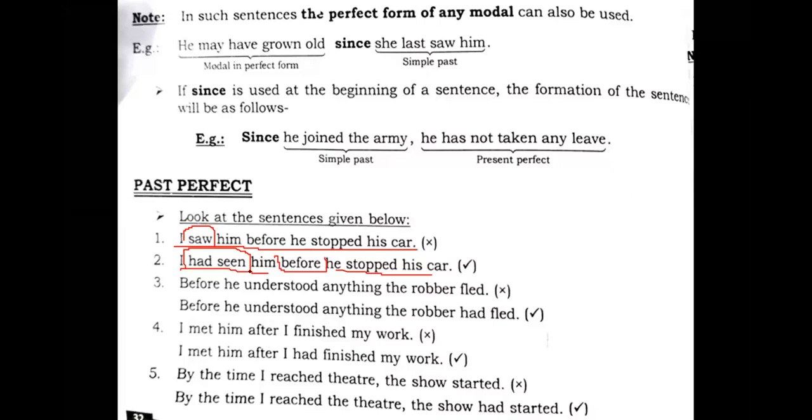Let's go to the next sentence. Let's understand the main sentence first. Before he understood anything, before is there and after before there will be simple past, and this second form of the verb is referring that the sentence we have with us is in the simple past tense, and the second part of the sentence, that means the second clause, is in the past perfect. That we need to understand because the examiner can present these types of sentences before us like this: the robber had fled.